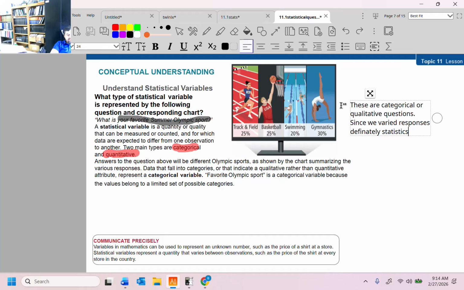Now, reading through here, a statistical variable is a quantity or quality that can be measured or counted, and for which data are expected to differ from one observation to another. Two main types are categorical or quantitative. Quantitative meaning countable. The question above is about different Olympic sports, as shown by this chart, and it falls into categories. So this is a categorical variable. That's the big thing, categorical.